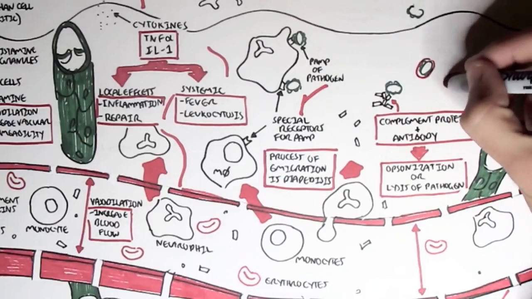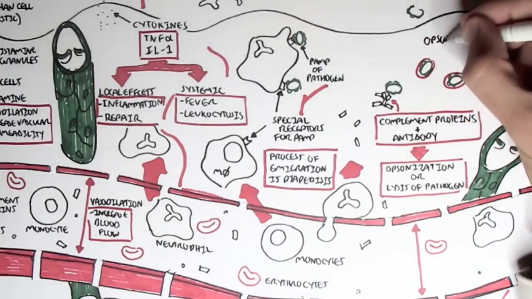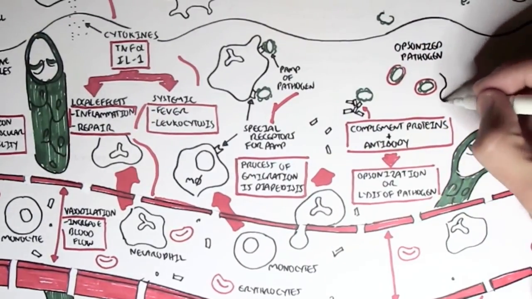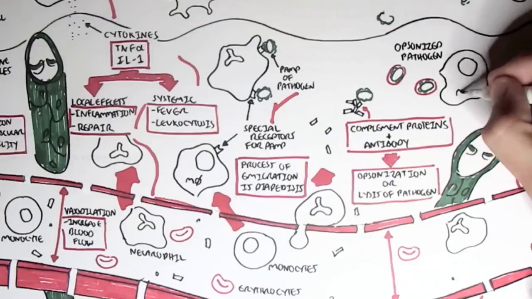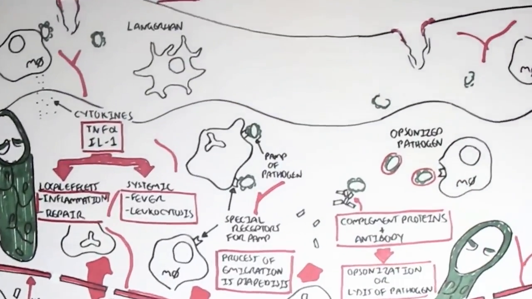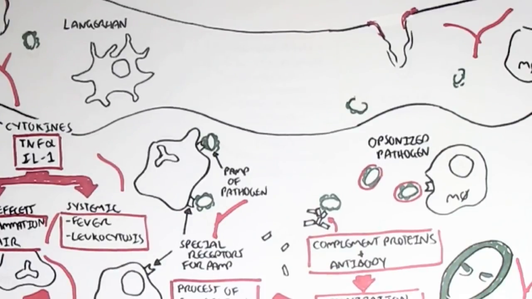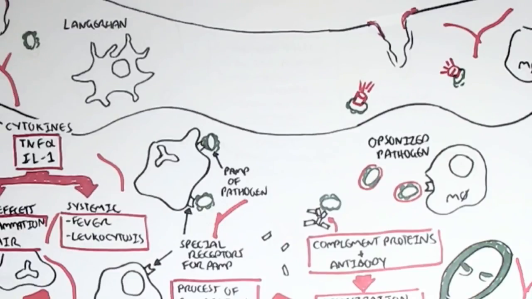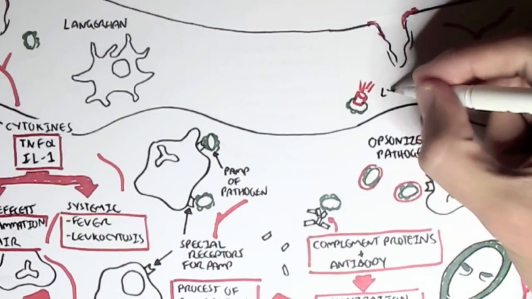Opsonization of pathogens by complement proteins and antibodies essentially coats the pathogen. This allows phagocytes, such as neutrophils and macrophages, to detect these pathogens more easily, to destroy them. Now, lysis of the pathogen is essentially when a hole is created on the pathogen, the bacteria, causing it to burst.